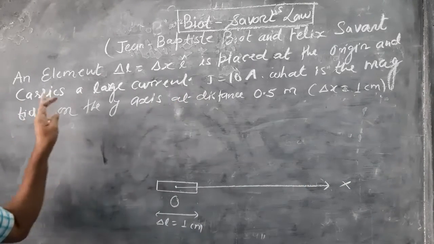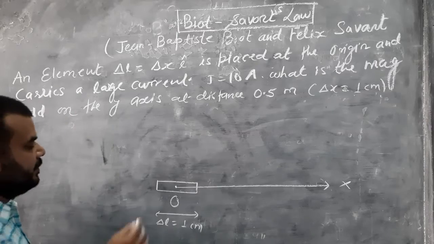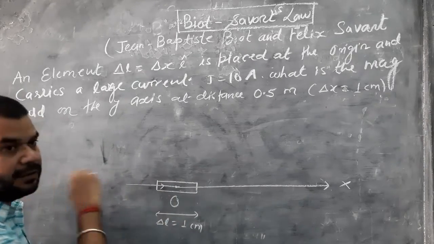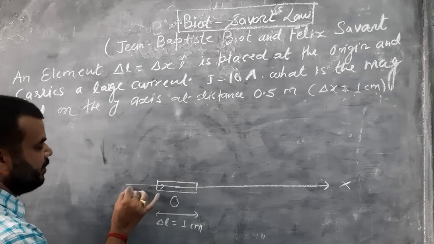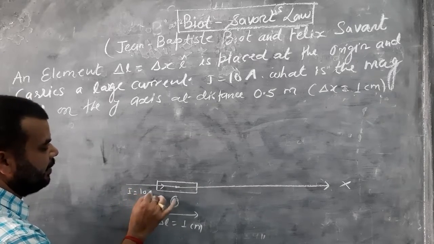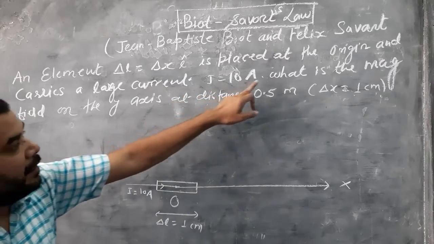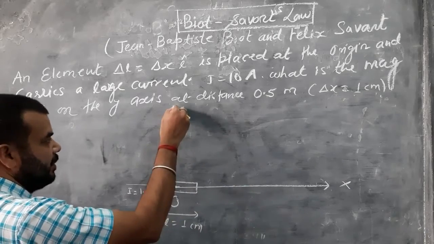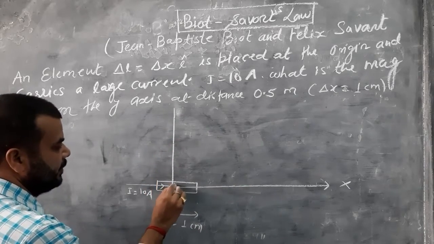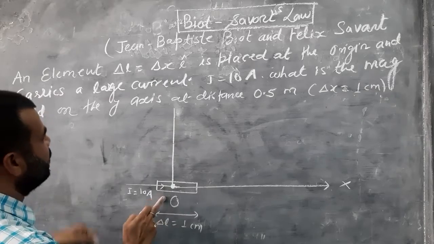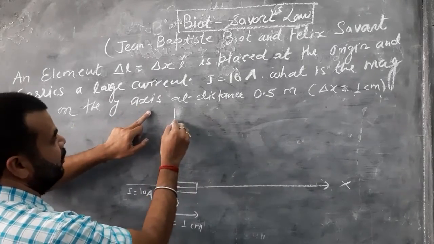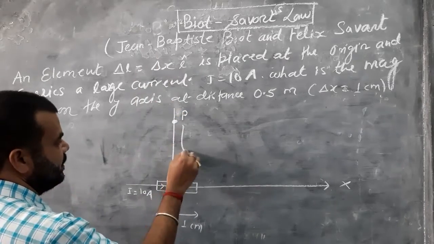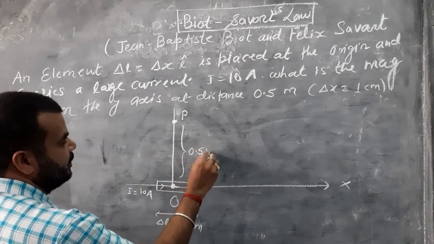Now it carries a large current flowing through the small element delta L, which is 10 ampere. I is equal to 10 ampere. What is the magnetic field on the y-axis? This is the x-axis, and definitely this will be the y-axis, and the distance from the origin to the point P, where we find the magnetic field, is 0.5 meter.